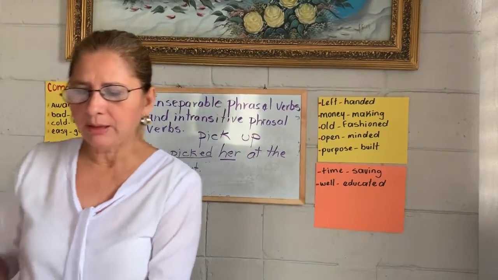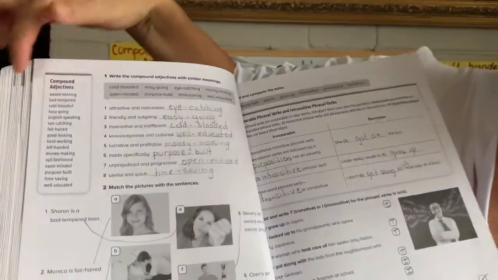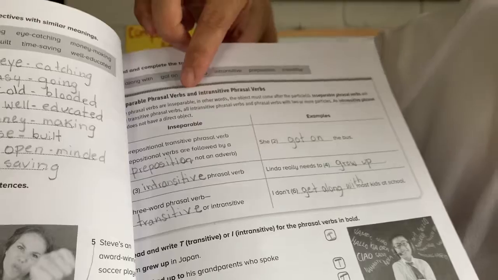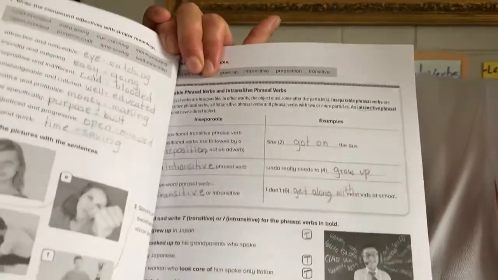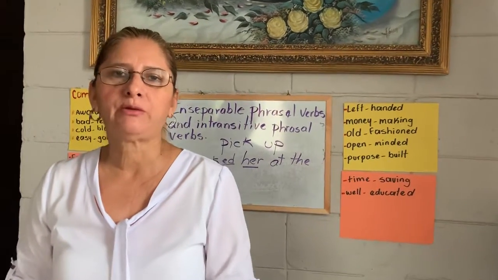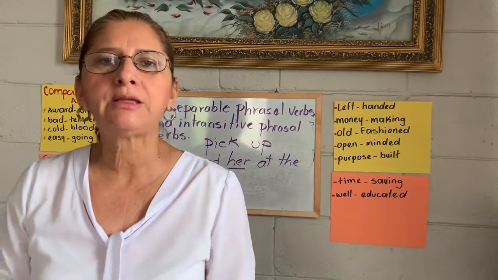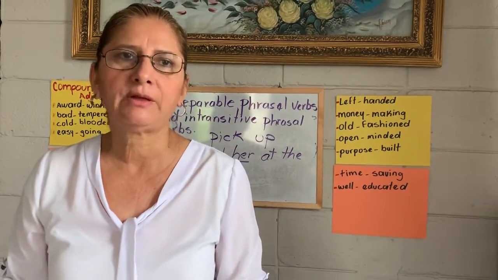Let me explain these pages. Look, page 46: we have the compound adjectives. And this is grammar, and in the grammar box we have the explanation of inseparable phrasal verbs. And you have exercises related to the topic. So this is the most important I have to tell you about inseparable phrasal verbs. Remember, inseparable phrasal verbs mean that the verb and the preposition we cannot separate. That is the most important.